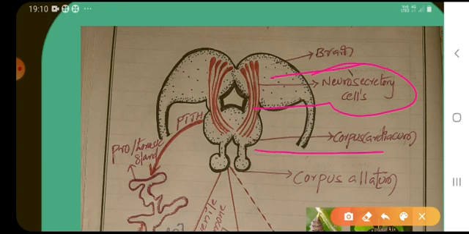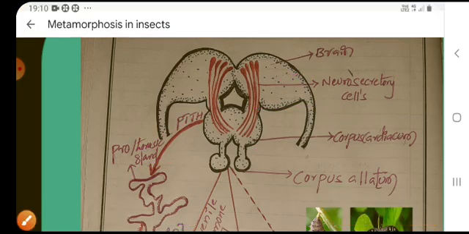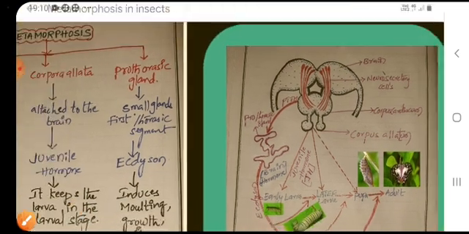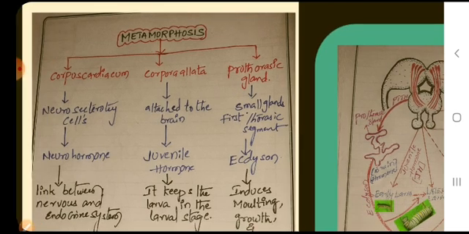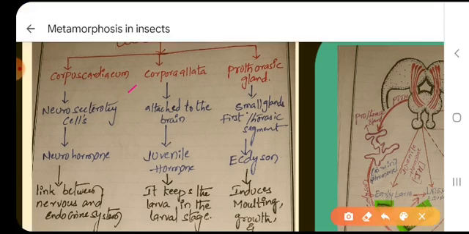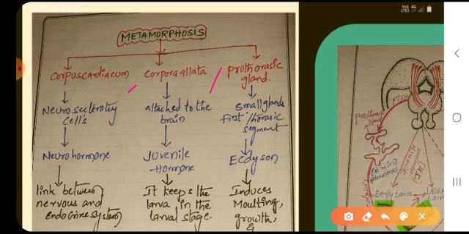This ball is called corpus cardiacum, this is called corpora allata, and this is called the prothoracic gland. In insects, metamorphosis occurs by three glands: corpus cardiacum, corpora allata and prothoracic gland.